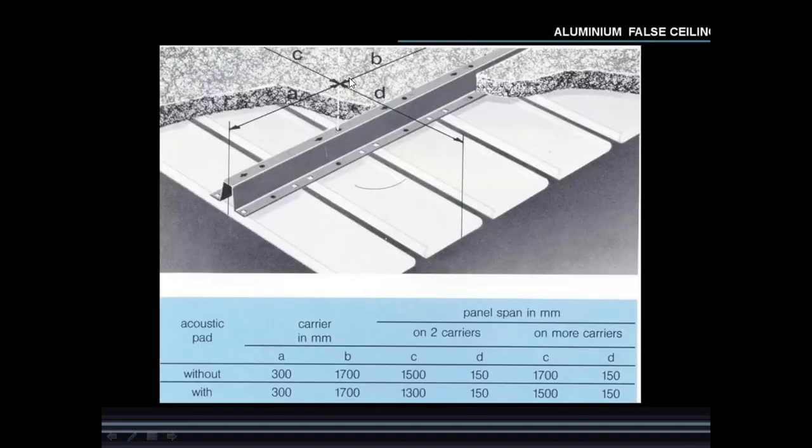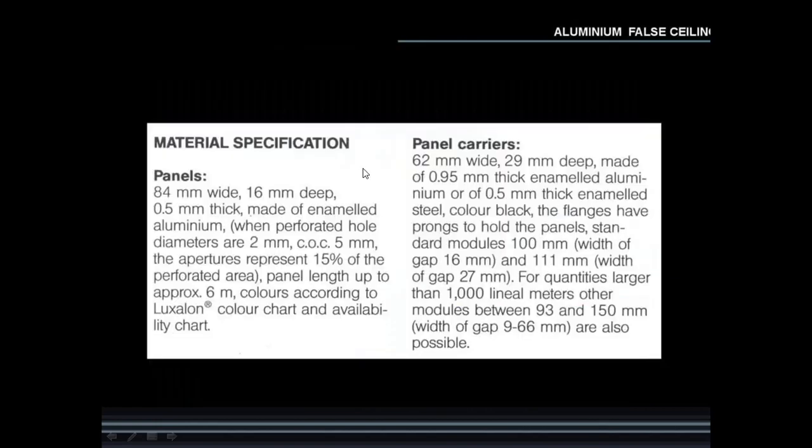Then aluminum false ceiling details: without acoustic pad, with acoustic pad. What should be the distances between carrier and panel span? All these distances are in millimeters. Then material specification and panel carriers. So specifications are mentioned here. You just go through it, read it, and you will understand. It is the material specification for aluminum false ceiling.